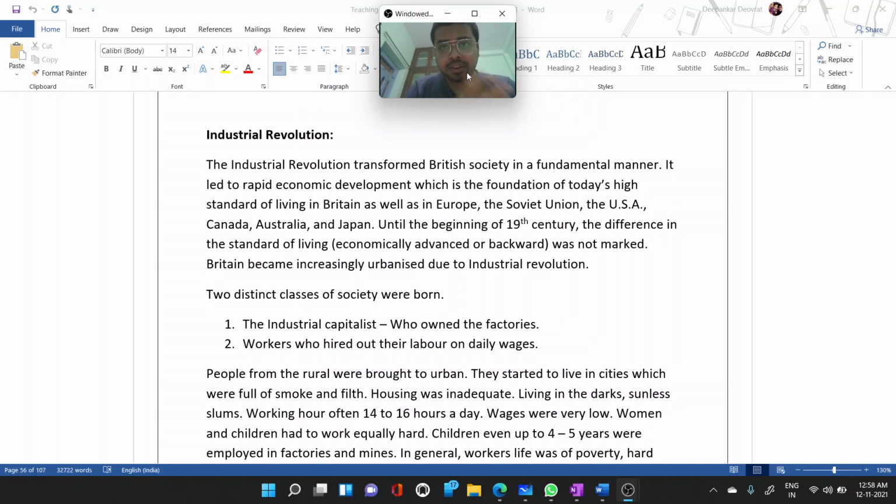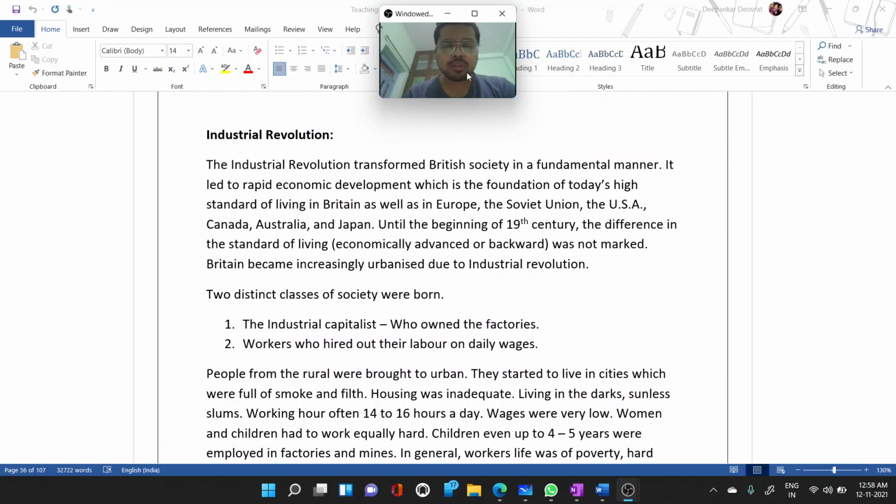We have already seen in the previous lectures the Pitt's India Act and other reform acts. Though those acts happened after this period, this has been given in the Bipin Chandra booklet after it. So don't get confused that these things happened before the Pitt's India Act was declared and those things happened after. No, we discussed those things in the previous lecture, but as per the content given in the book, I'm following that.